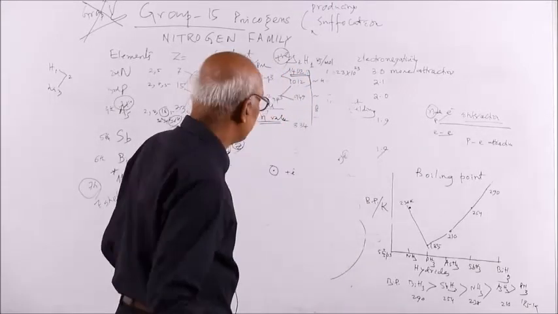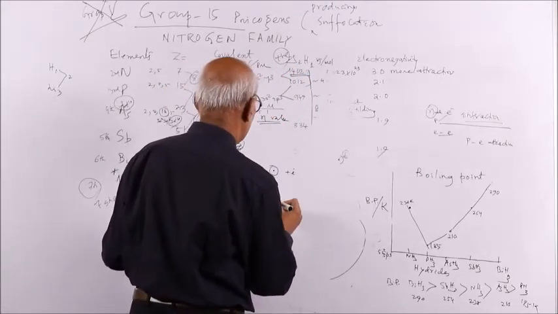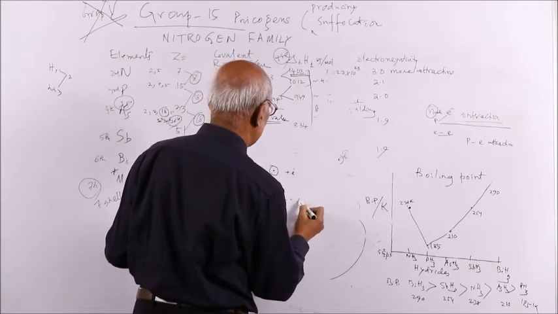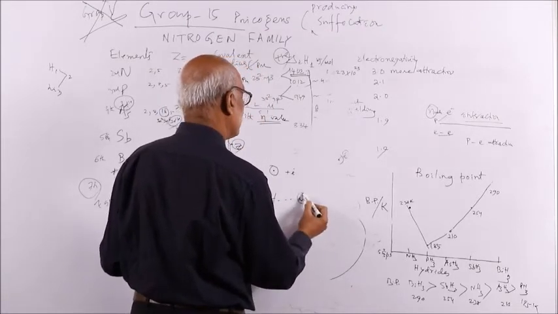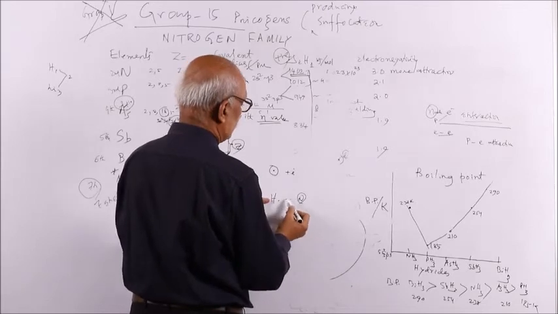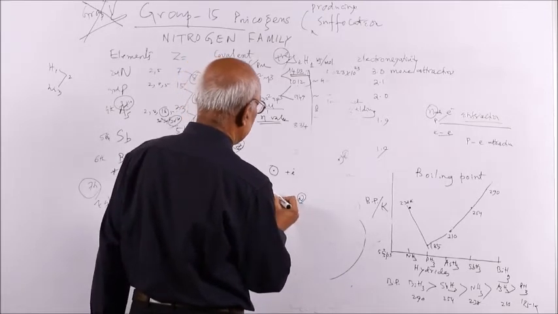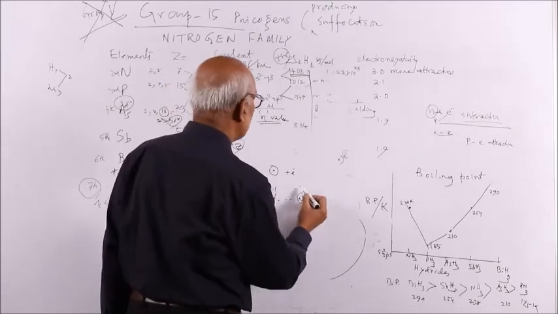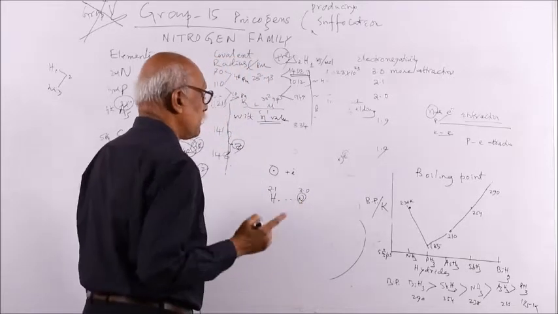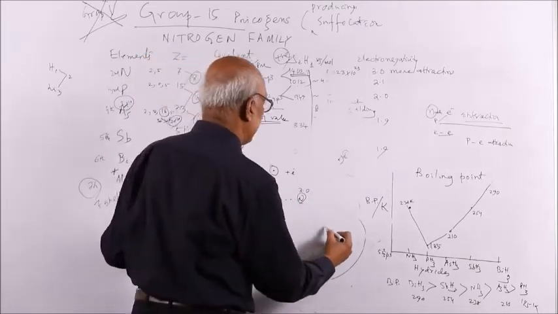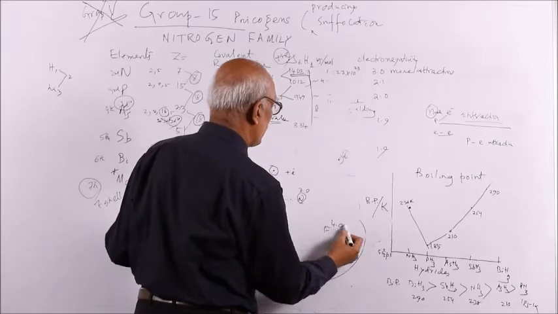Suppose a bond is formed between hydrogen and nitrogen, say, so this nitrogen has greater electronegativity than hydrogen. Hydrogen is 2.1, nitrogen is 3.0. The most electronegative atom is fluorine. Fluorine has 4.0.